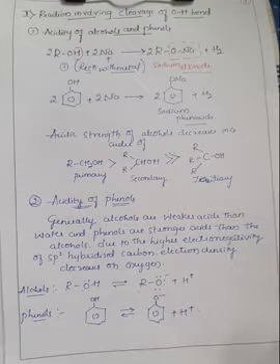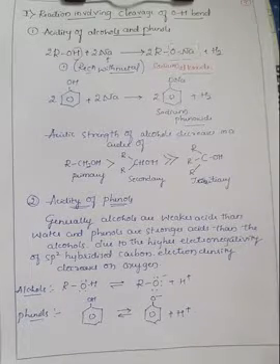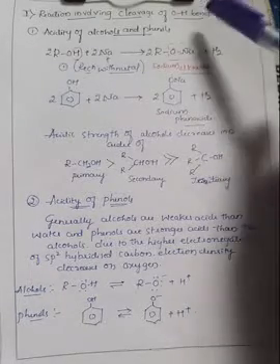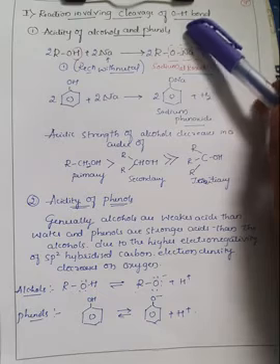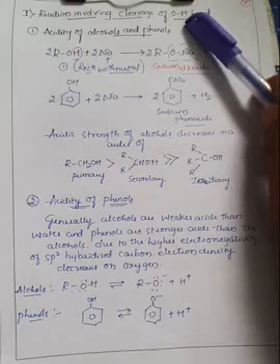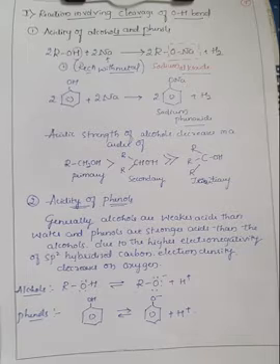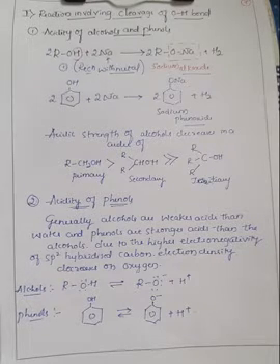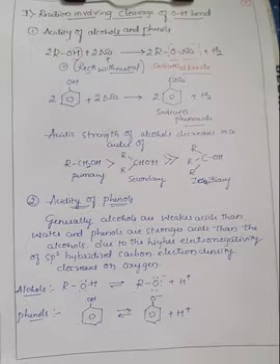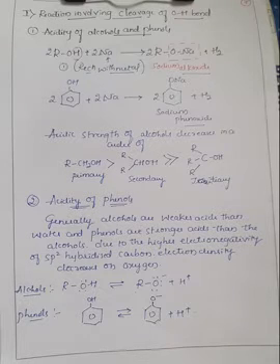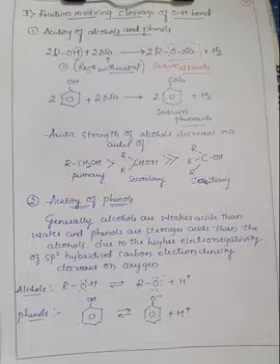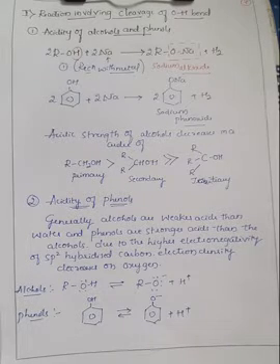So, the further reactions are the reactions involving the cleavage of the OH bond. Here, if you observe the cleavage of the OH bond, the oxygen and hydrogen bond breaks. Whenever this oxygen-hydrogen bond breaks, what will be the result in the reaction? That is generally called the acidity of alcohols and phenols. In the acidity of alcohols and phenols, the acidic nature is the removal of H plus ions.